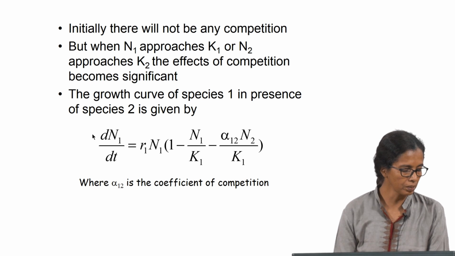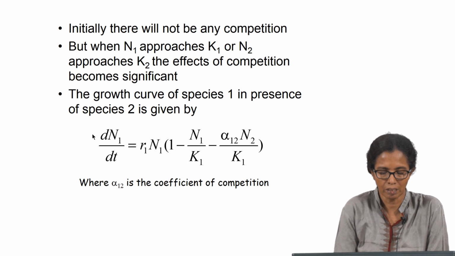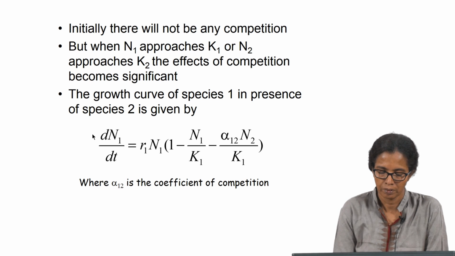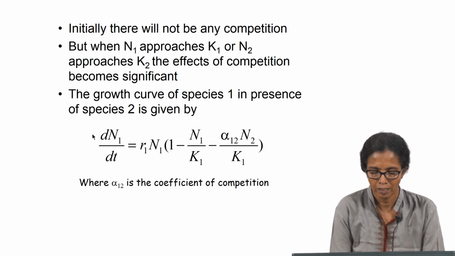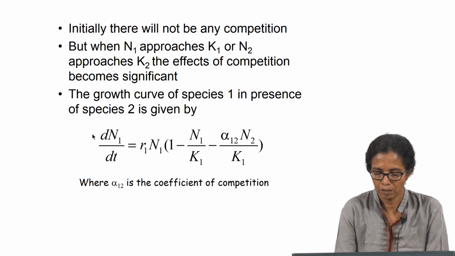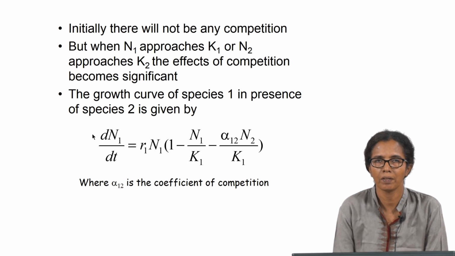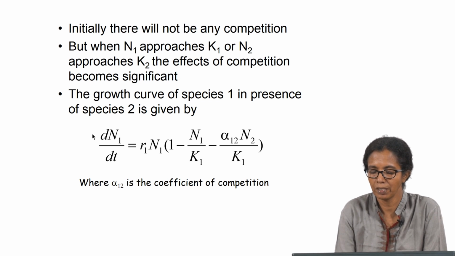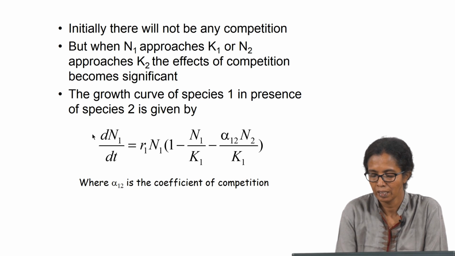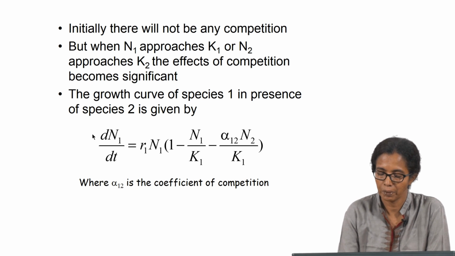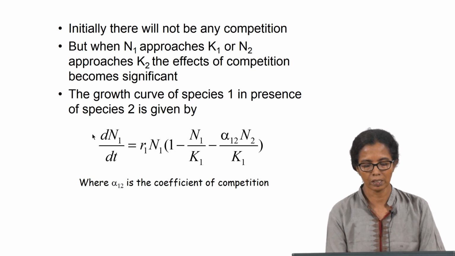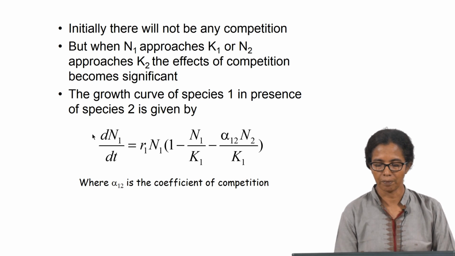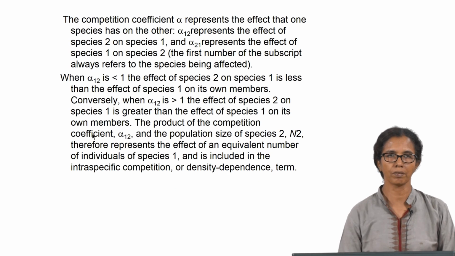It can be expressed using the equation dn1 by dt, which is the growth rate of species 1 in the presence of species 2. So, that equation will get modified as r1 n1 into 1 minus n1 by k1, where n1 and k1 are relevant to species 1, minus alpha 12 into n2 by k1. So, n2 is again relevant to species 2, and alpha 12 is a coefficient which is known as the coefficient of competition. So, we will see what this coefficient of competition is.